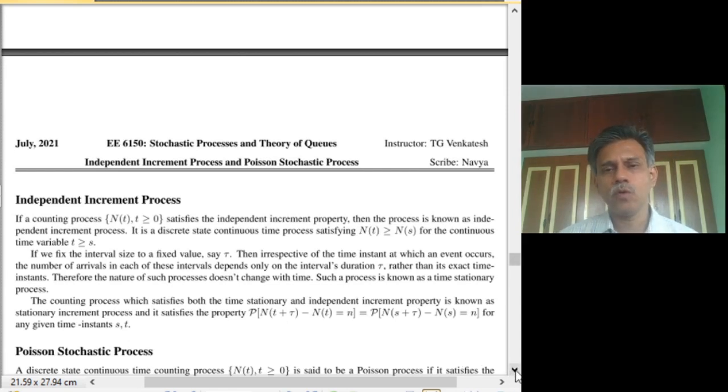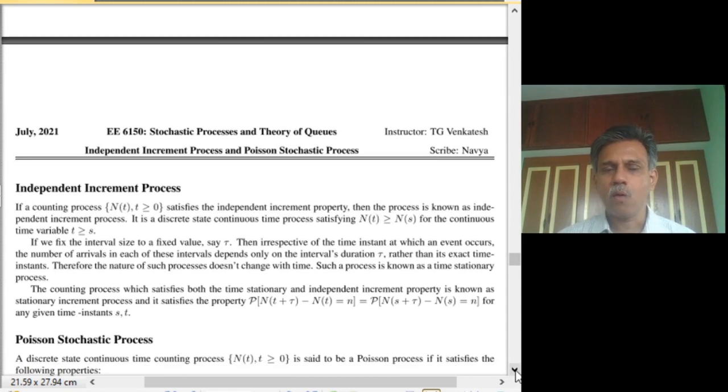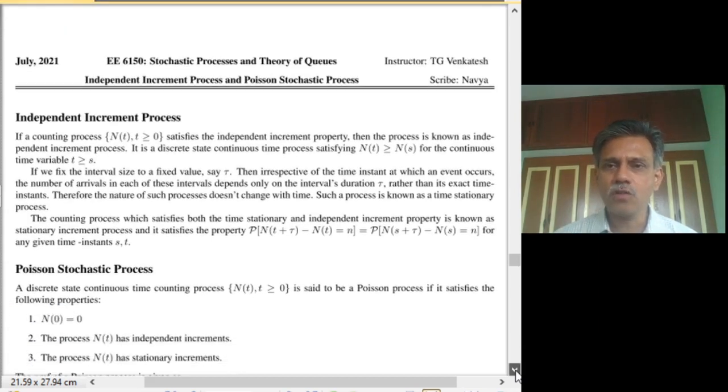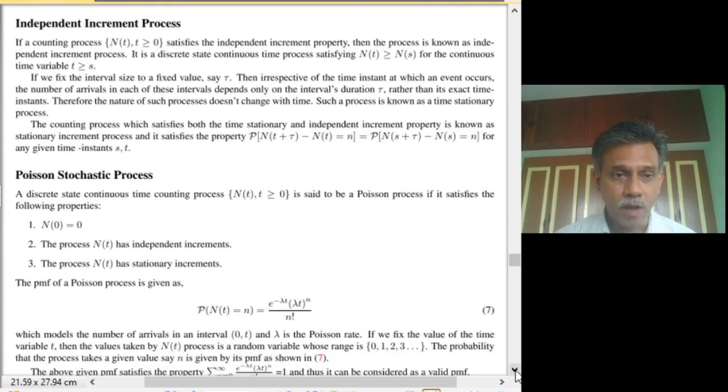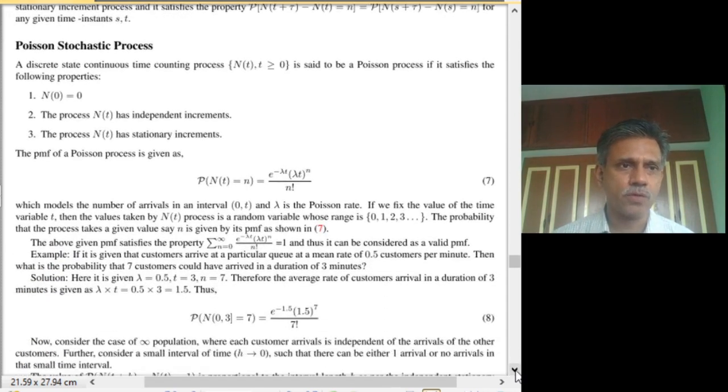So we will now put all these properties together. One, it is a counting process. Next, it is an independent increment process. Then it is a time stationary process. Of course, it is a discrete state continuous time stochastic process. Now, in addition to these properties, if some more structure is put into it, then it becomes a Poisson stochastic process. We now formally define the Poisson stochastic process as follows.